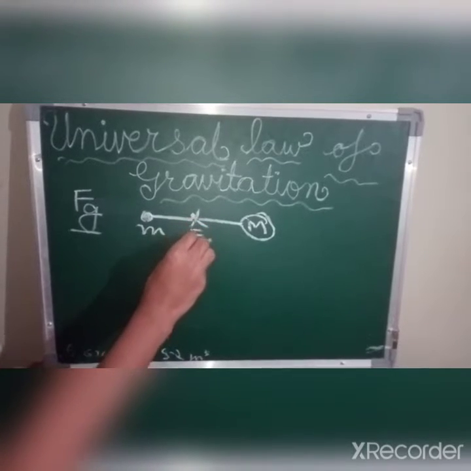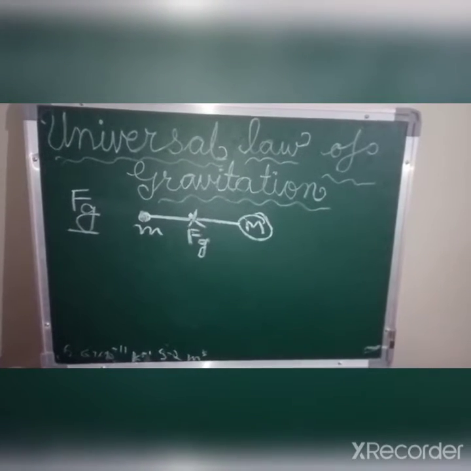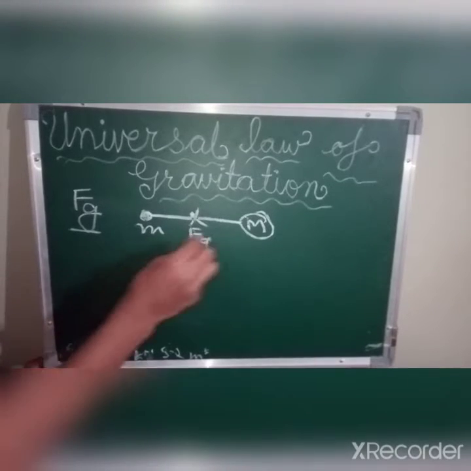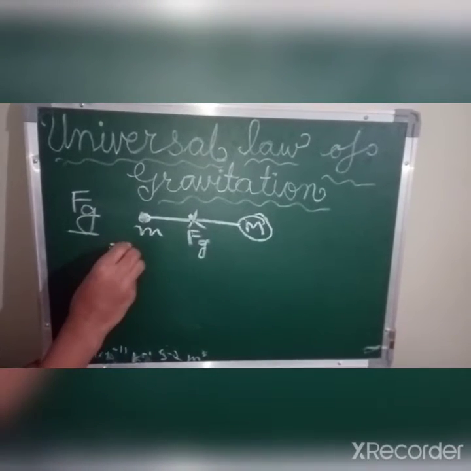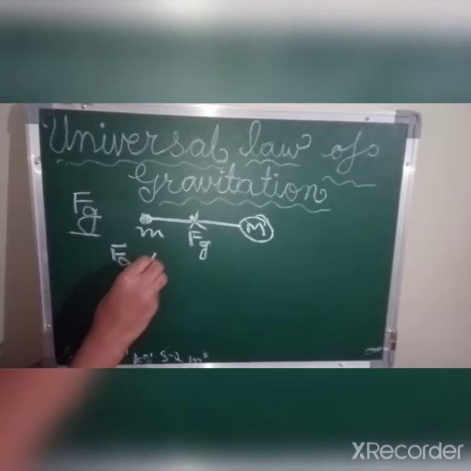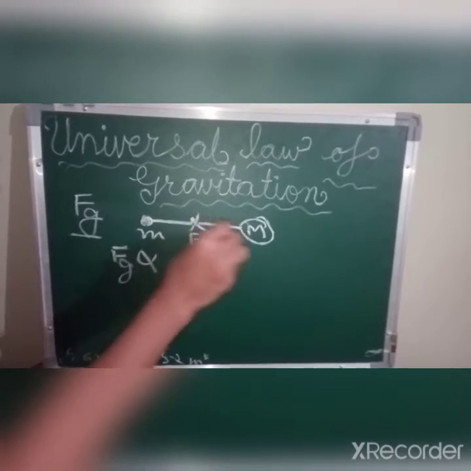And after so much of research, scientists came to know that this force of gravitation is directly proportional to mass of these two bodies.